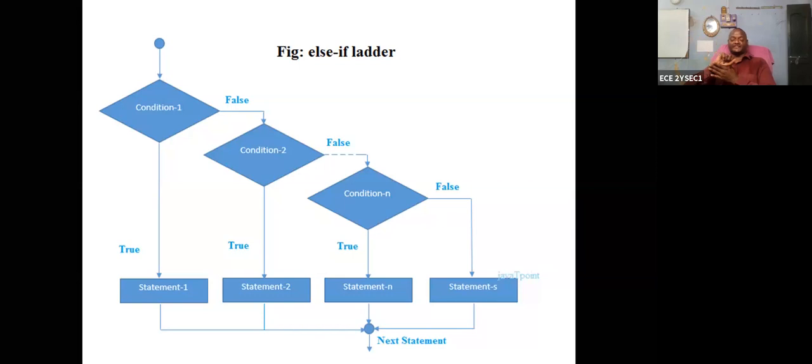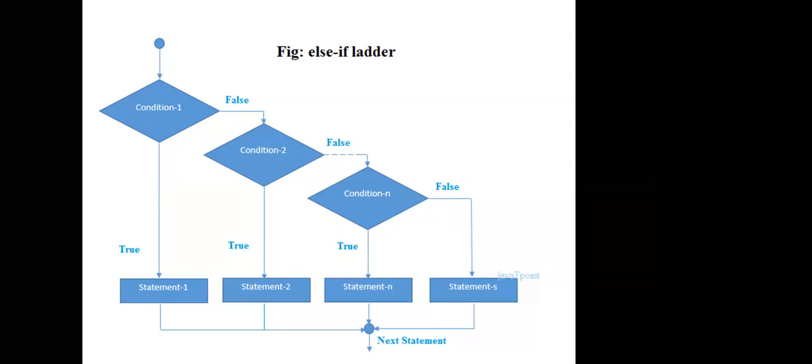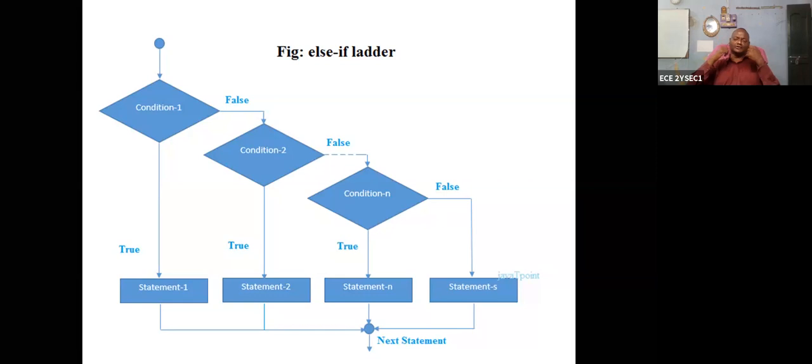What is the next instruction that should be executed? I'm saying that no condition is satisfied. What happens?